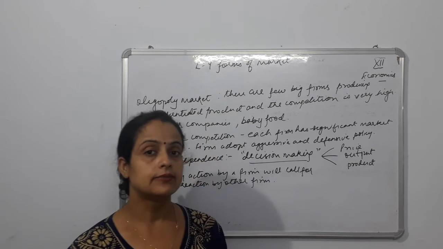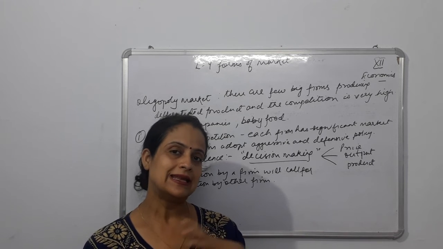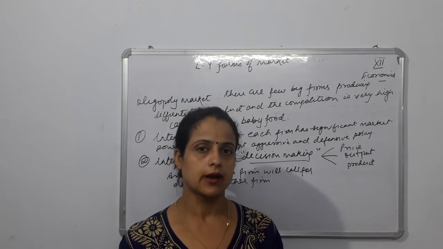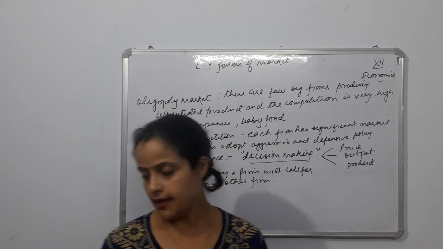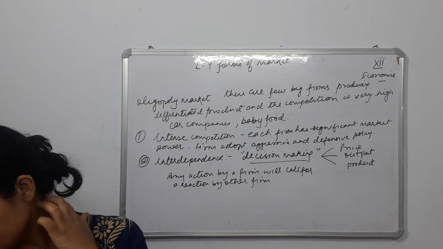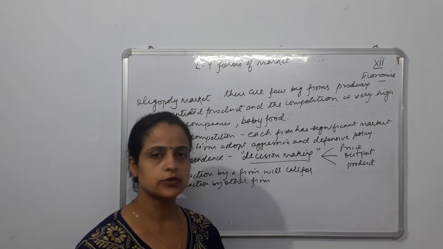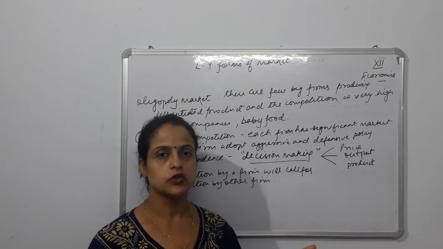Now why are they doing the same thing? They are doing the same thing so that they can increase their market share, and at least want to maintain their market share. So one firm's decision is quickly adopted by the other as well, okay? So this is what is happening. This is how you can understand this with the example of Maruti and Centro, right? So this is what interdependence is all about.